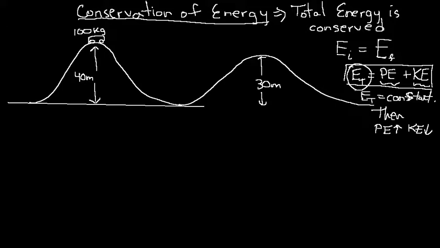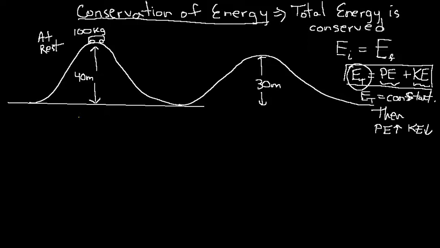So the best way to illustrate this is with an example, and I like the roller coaster example. Let's assume that we have a little roller coaster car, and it's small, so we'll say it's just 100 kilograms, and it's sitting here still at rest at the top of a 40-meter high roller coaster drop. Right here it's going to start, we're going to say it's at rest, so it's not moving. And right here I'm going to ask you to calculate for me the total energy at this point.